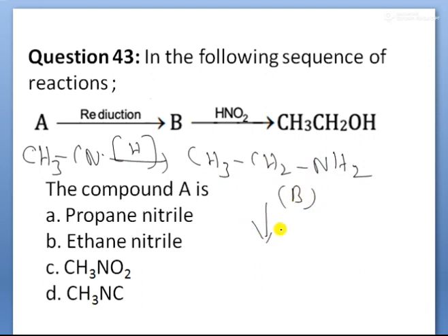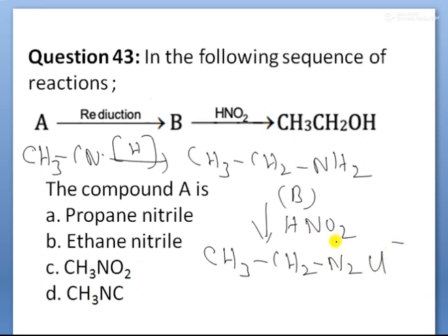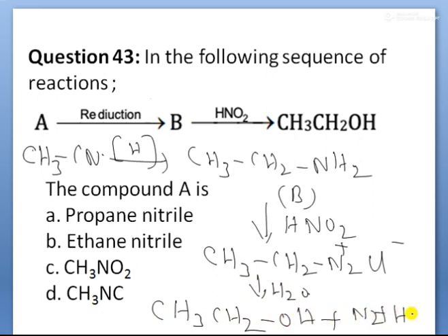So this compound further reacts with HNO2. HNO2 is nothing but NaNO2 plus HCl, that is called the diazotization reaction. The amine group is converted into diazonium salt, that is the product, children, CH3CH2N2+Cl-. Diazonium salt is formed. This diazonium salt further undergoes hydrolysis in H2O, then the product formed is ethanol only, CH3CH2OH, and the byproducts are N2 plus HCl.